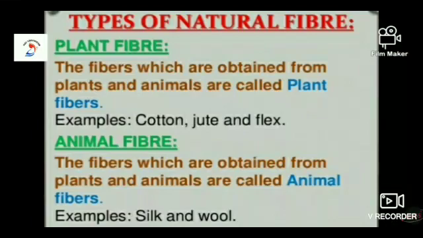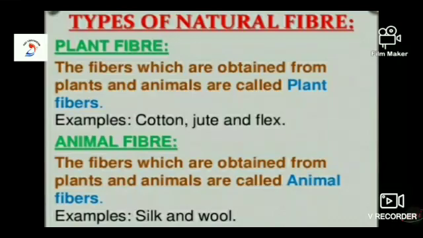Now let us see about the types of natural fiber. Plant fiber. Natural fibers are obtained from both plants and animals. The fibers which are obtained from plants are called plant fibers. Examples are cotton, jute, flax, hemp, coir, ramie, etc., which we learnt in class 6.